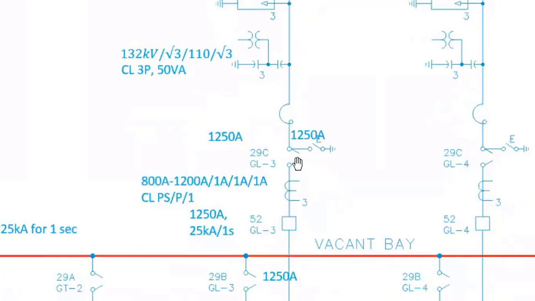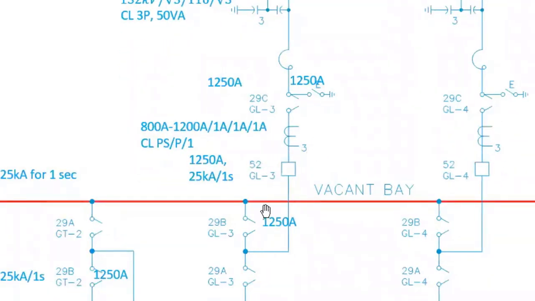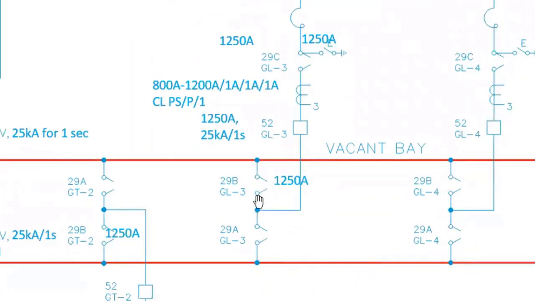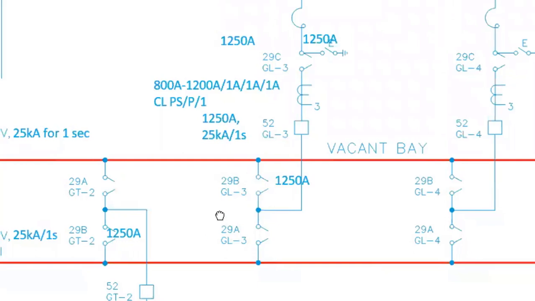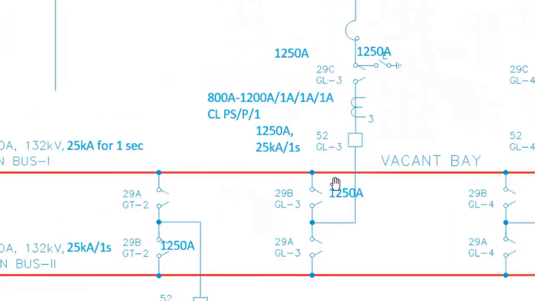Then you can see this is an isolator, and this is an air switch. Then this is a current transformer, then the circuit breaker. It is connected to both the buses with bus isolators, so bus A isolator and bus B isolator. This is a typical one bay. This we call one bay.